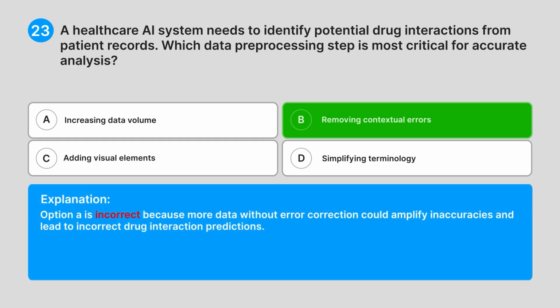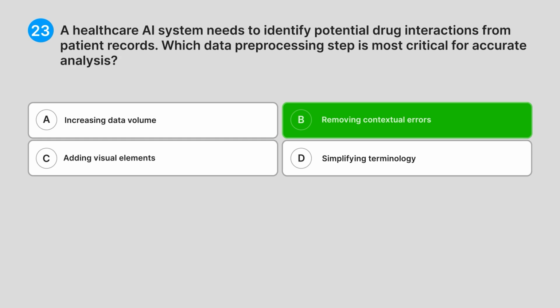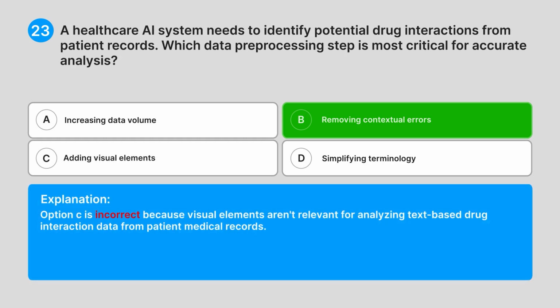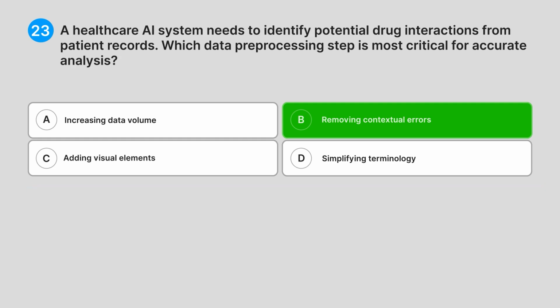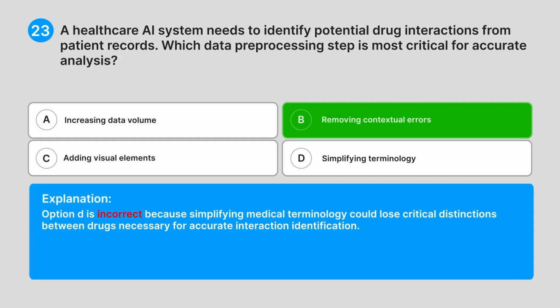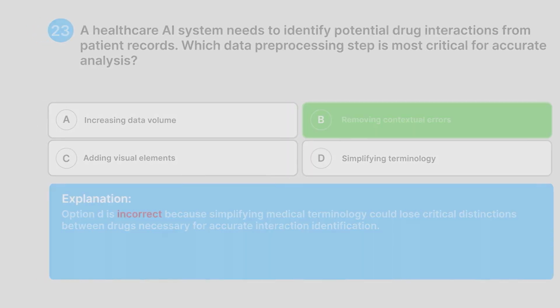Option A is incorrect because more data without error correction could amplify inaccuracies and lead to incorrect drug interaction predictions. Option C is incorrect because visual elements aren't relevant for analysing text-based drug interaction data from patient medical records. Option D is incorrect because simplifying medical terminology could lose critical distinctions between drugs necessary for accurate interaction identification.